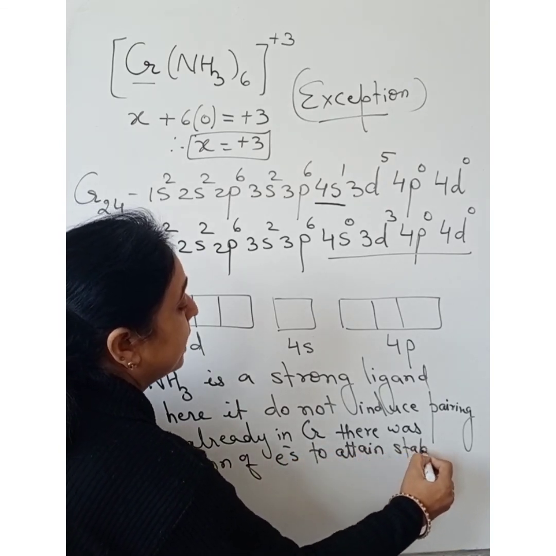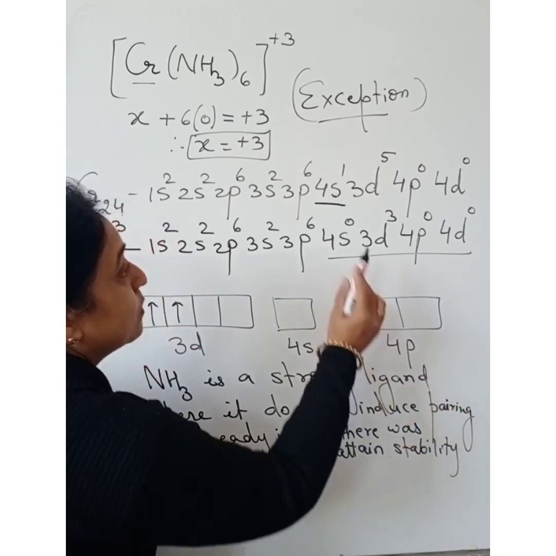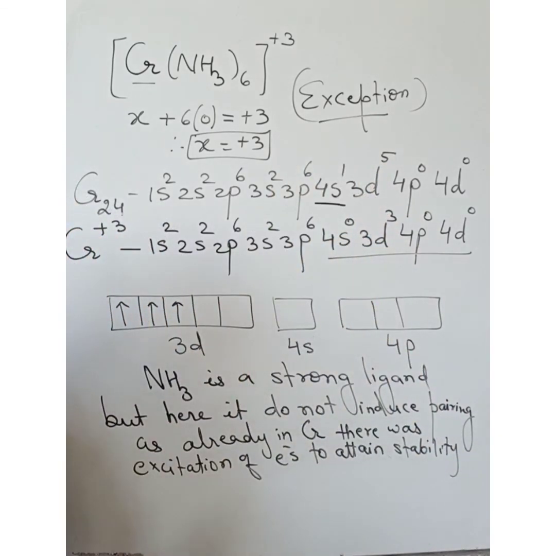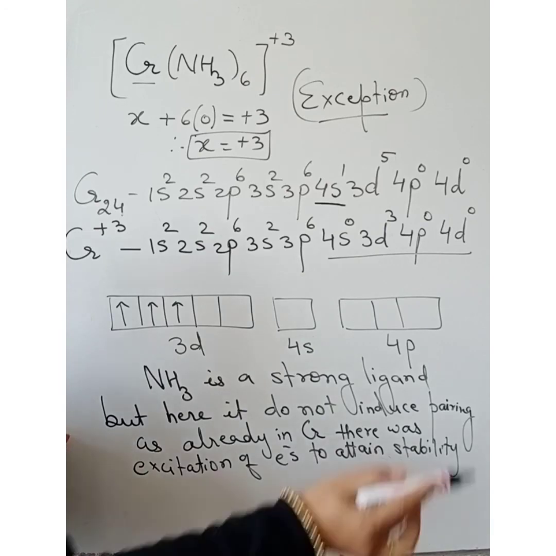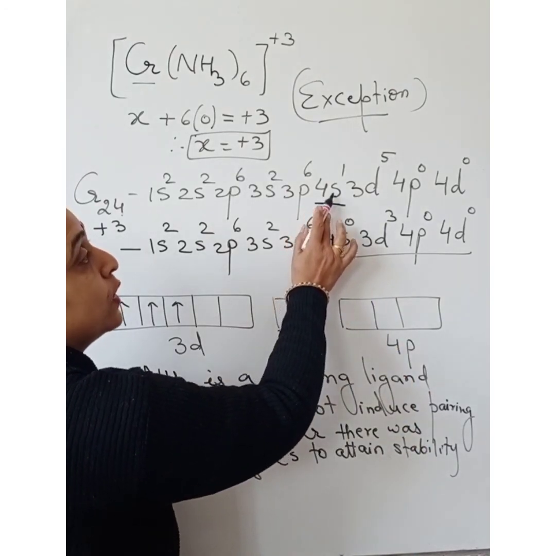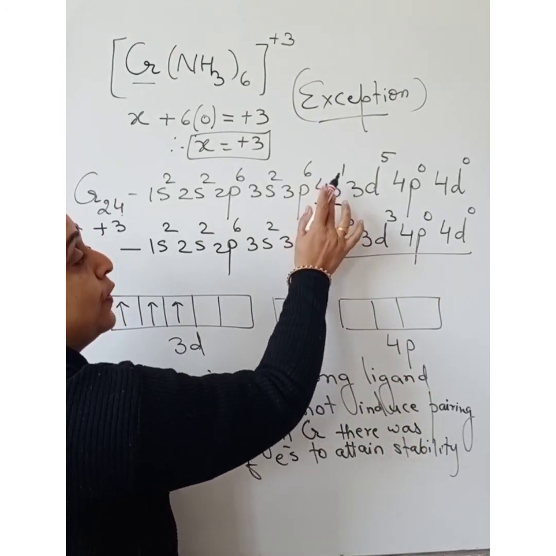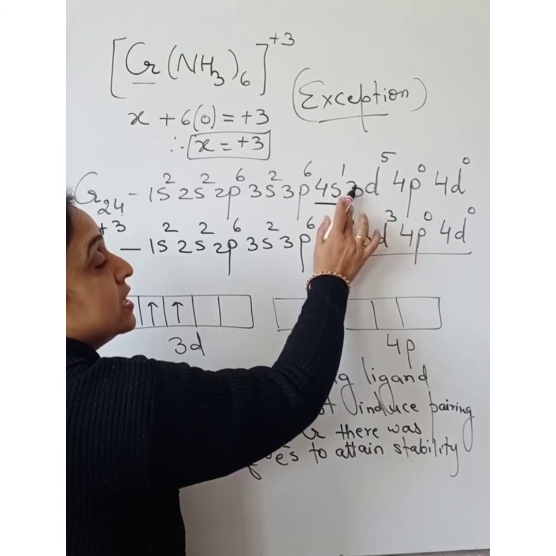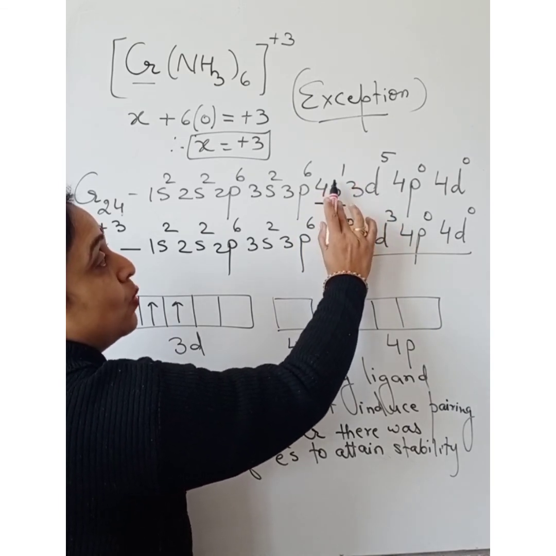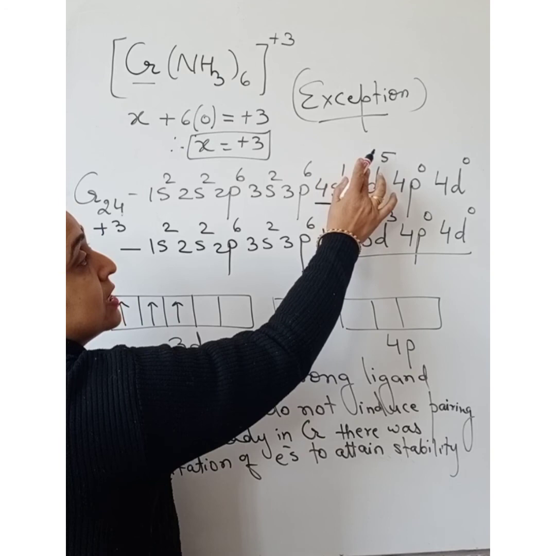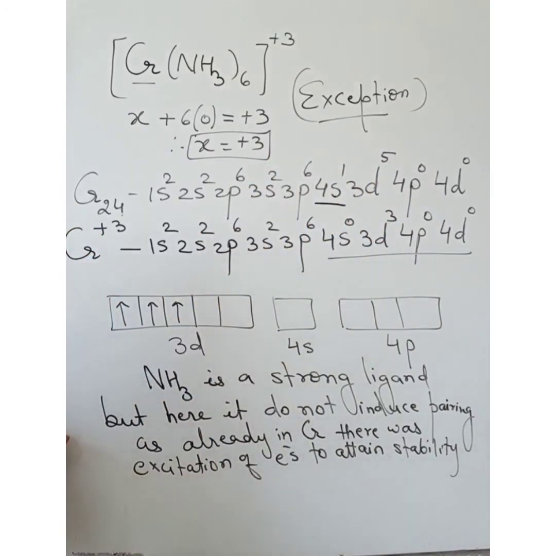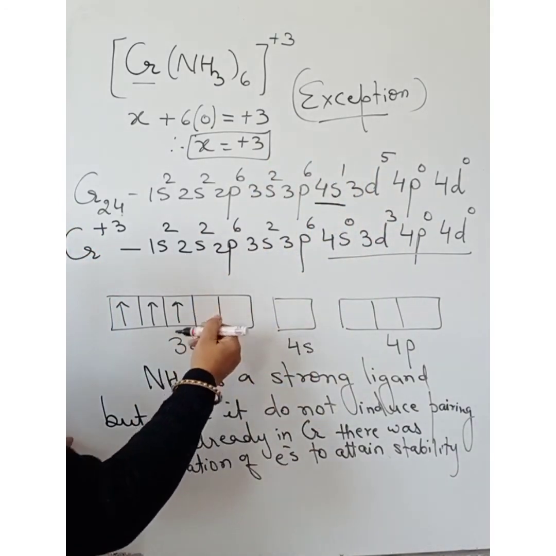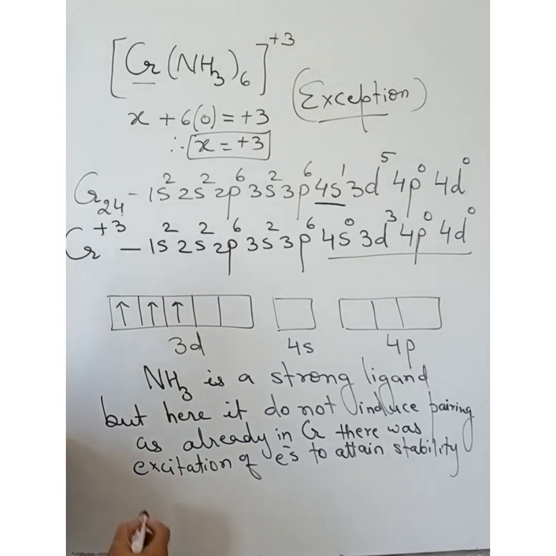Keep this in mind. Before only, it was excited for stability. Otherwise we would have had the configuration 4s2. 4s orbital gets filled first. But since it was very close to stability, one electron from 4s was excited to the 3d orbital. So here ammonia is not going to induce pairing.